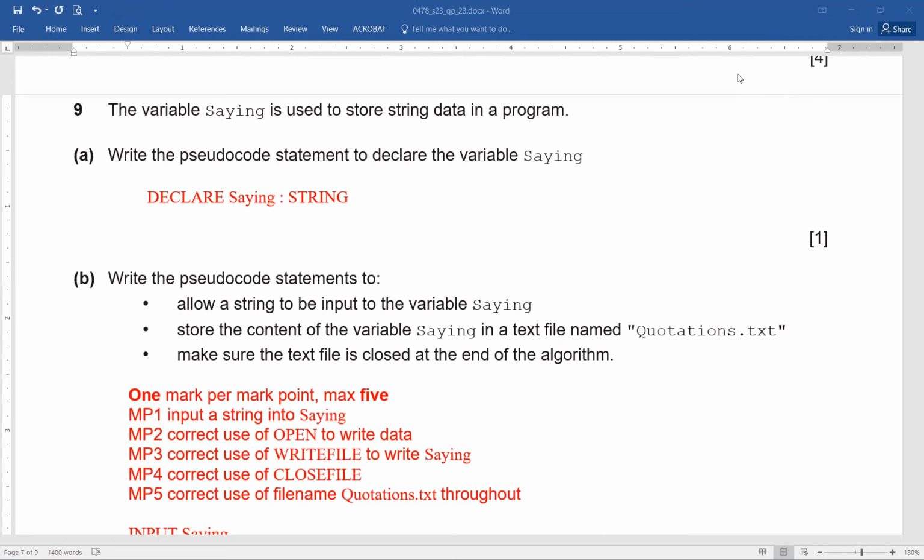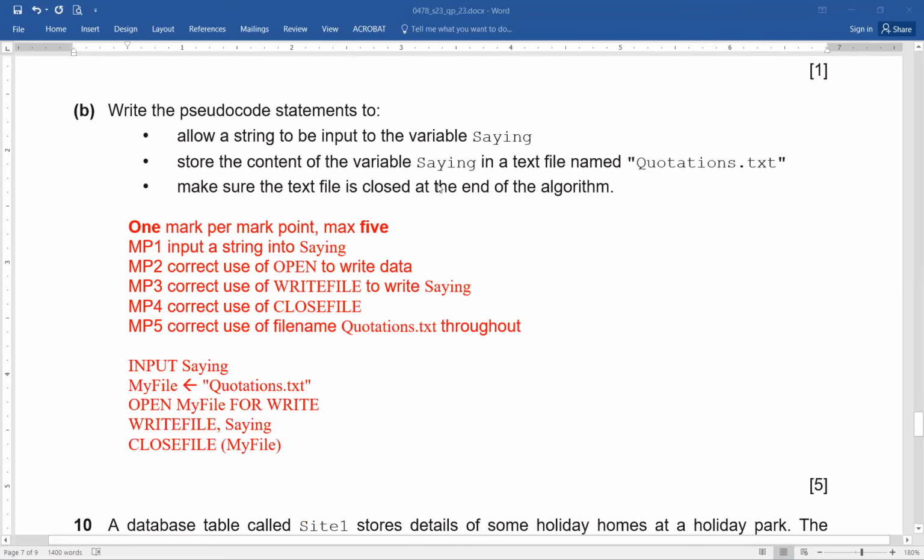You have to use open like the write mode. I hope that we remember that in order to write data. By the way, which is the right option to be used? Exactly. To write, we use write. And for reading, what do we use, by the way? We use read, exactly. So you need to open it in the write mode. Correct use of write file to write saying. Once we are done, then you have to close, and please do not forget to use the proper quotation.txt throughout the whole program, throughout the whole pseudocode writing, so that you can easily score.